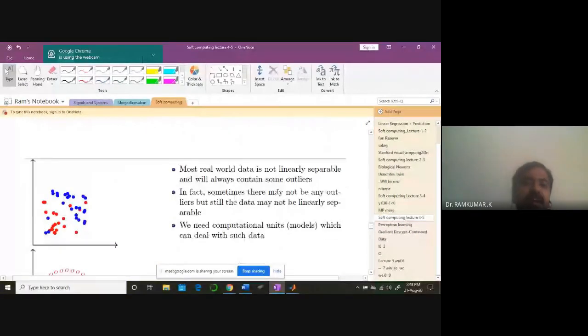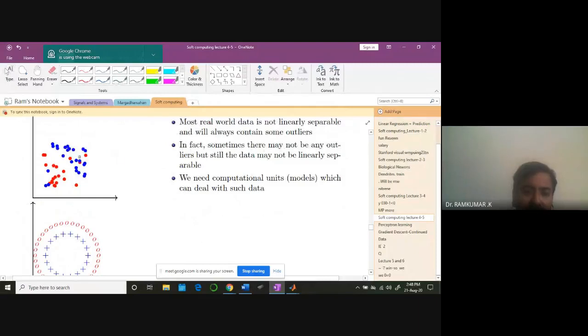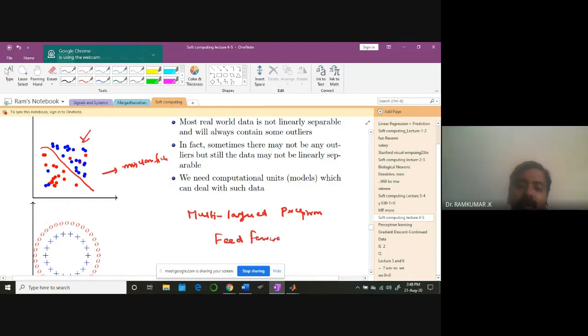So most real world data is also not linearly separable. So you get data points like this. So you cannot draw a line like this. There is still a misclassification. So we need to think of something with multi-layered perceptrons. That's where the idea of feed-forward neural networks comes. We'll be learning about this under the title Back Propagation Learning Algorithm, a neural network-based learning algorithm.